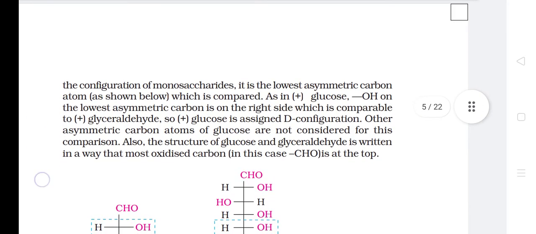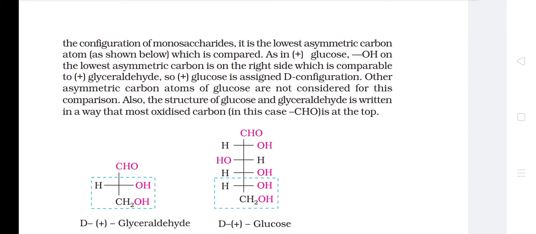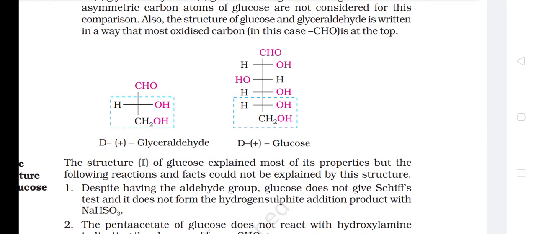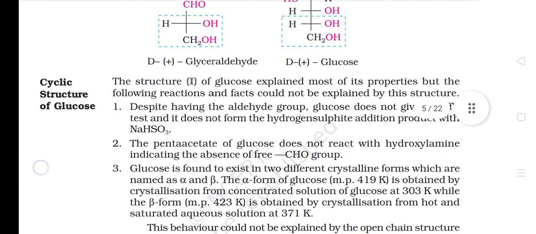For assigning the configuration of monosaccharides, it is the lowest asymmetric carbon atom which is compared. As in (+) glucose, the OH on the lowest asymmetric carbon is on the right side, which is comparable to (+) glyceraldehyde, so (+) glucose is assigned D configuration. Other asymmetric carbon atoms of glucose are not considered for this comparison. Also, the structure of glucose and glyceraldehyde is written in a way that the most oxidized carbon, in this case CHO, is at the top. Cyclic structure of glucose.